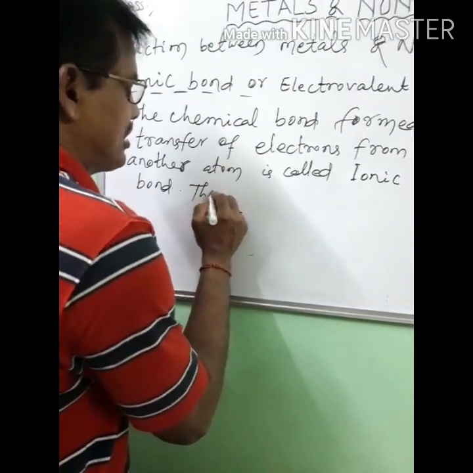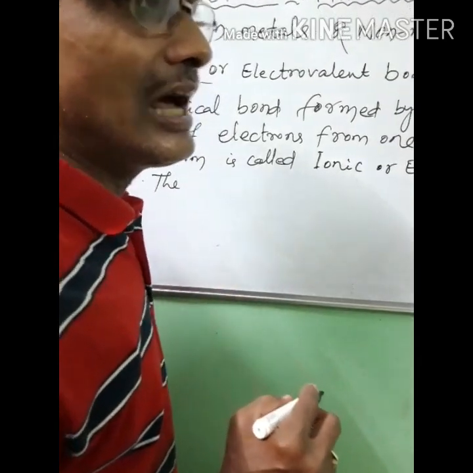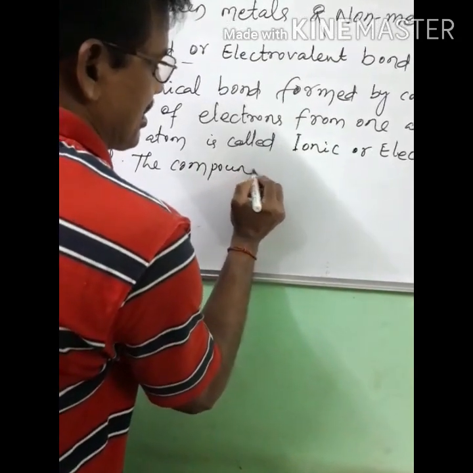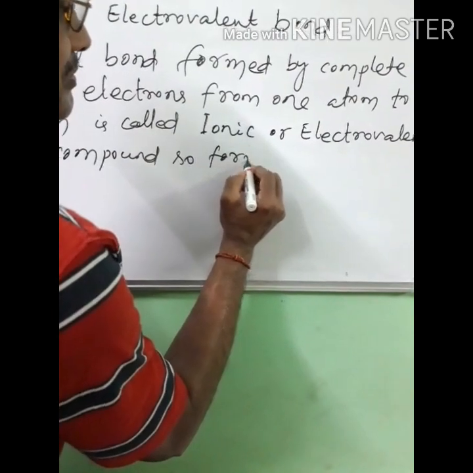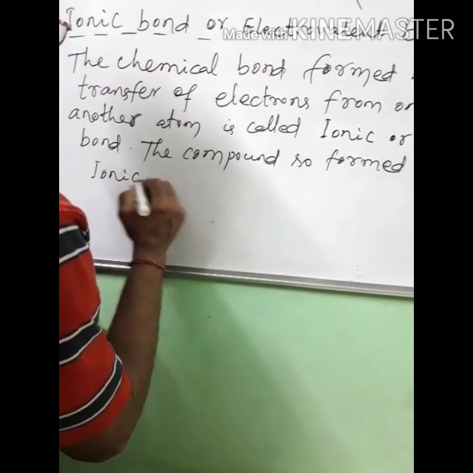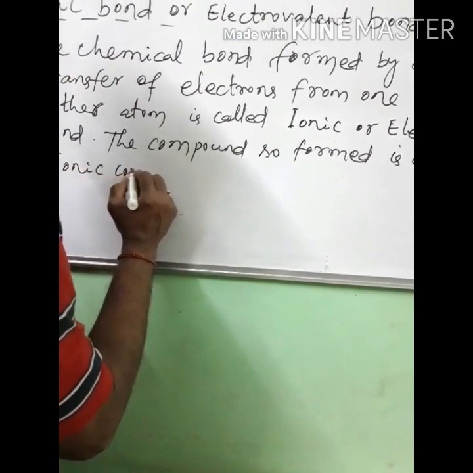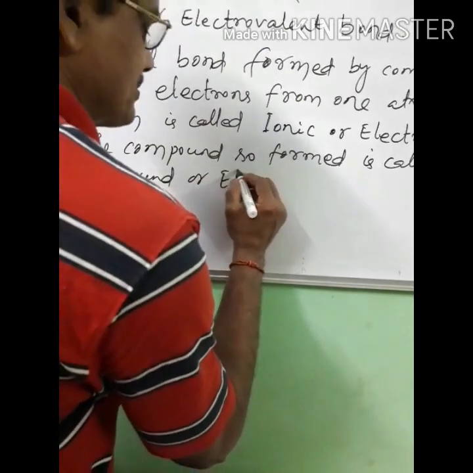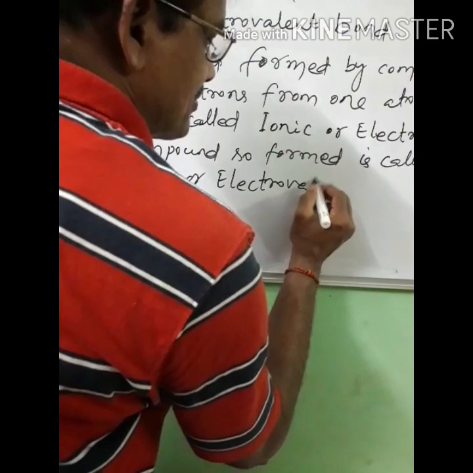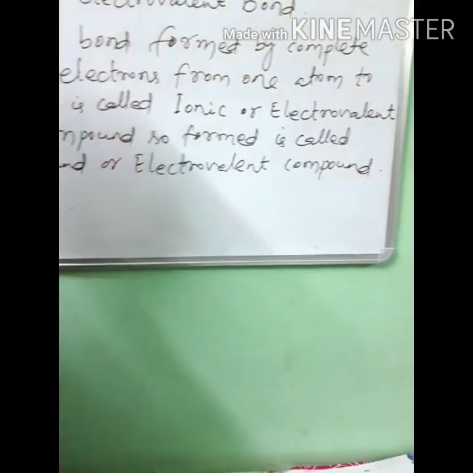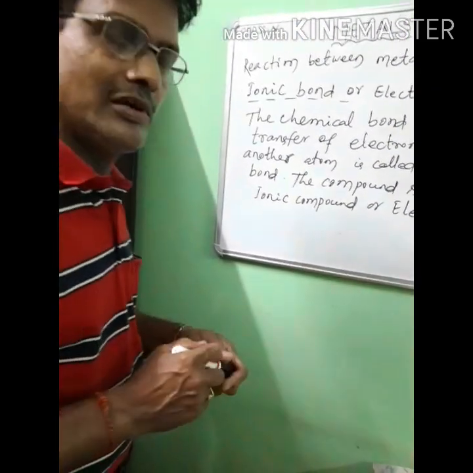The compound so formed is called ionic or electrovalent compound. Ionic compound or electrovalent compound. Okay.